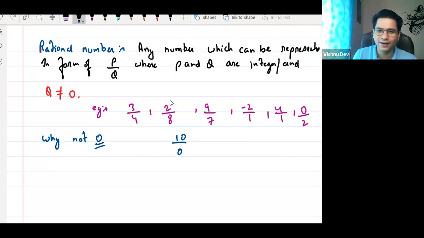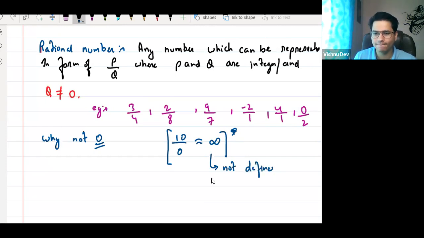So the value of 10 divided by 0 is not exactly, but approximately equal to infinity. Yes or no? This is the value that you need to remember. Or it is also called not defined. Not defined. Okay, समझ में आया? So anything divided by 0 is almost equal to infinity and not defined. That's why we do not divide anything by 0. Clear hai ye cheez? I hope all of you understood. Dheeraj, you got your answer?